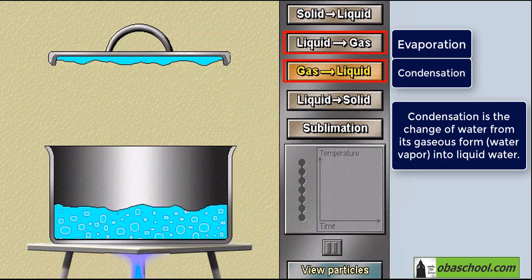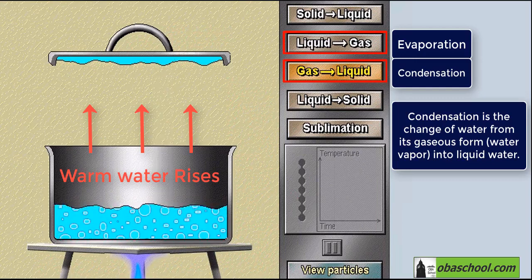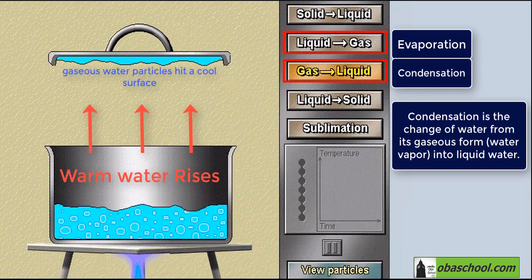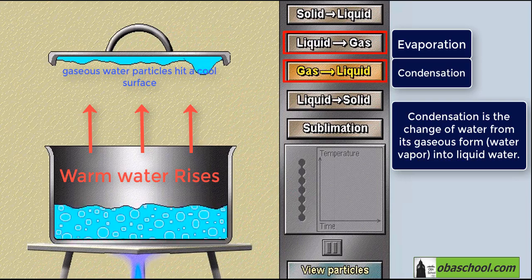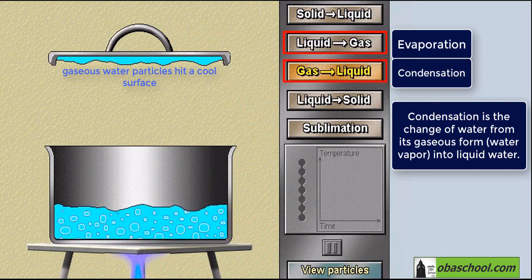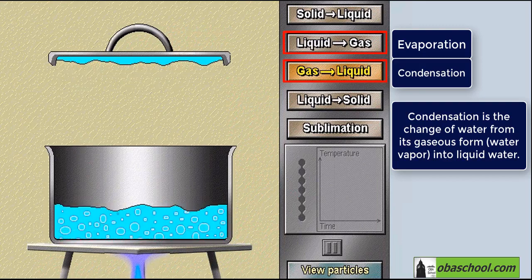Condensation generally occurs in the atmosphere where warm water rises. So you see that the water is heated and this warm water rises and it cools down when it touches a cool surface. When it touches the surface and it cools down, it turns into liquid. So you see the water dripping from the surface back into the beaker again.